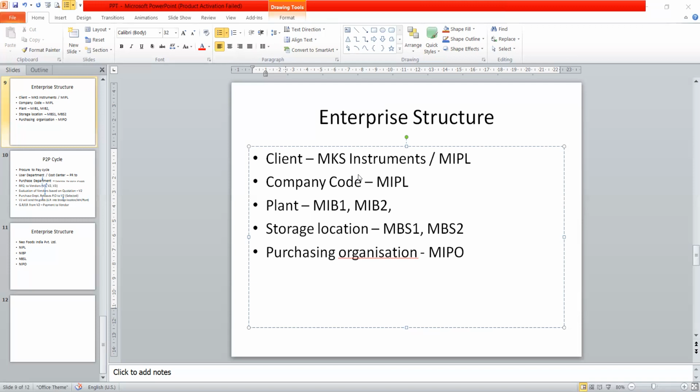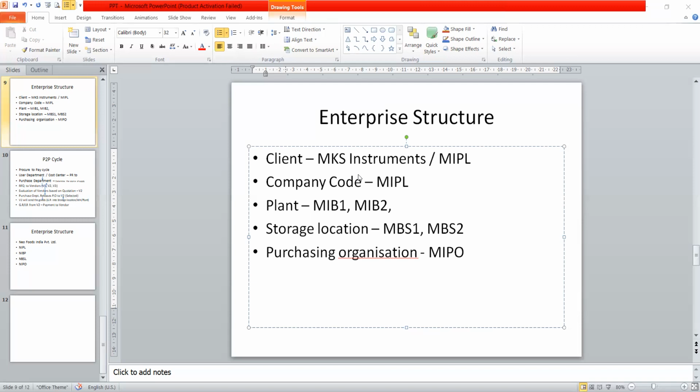In the sense, we have suppliers, we have the staff working at the plant, at the purchasing organization. So all these come under that purchasing group.